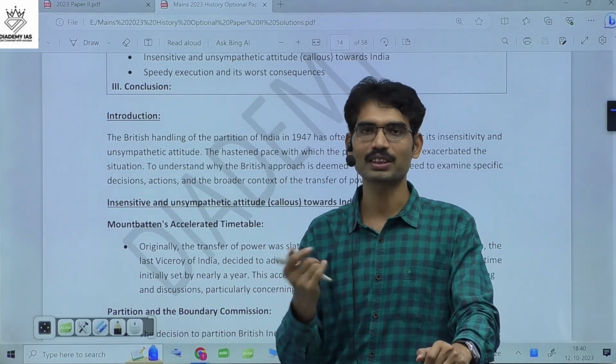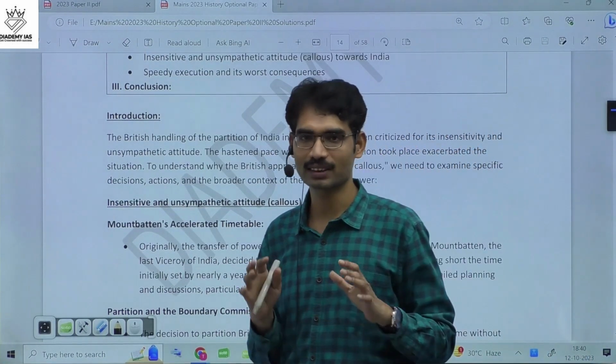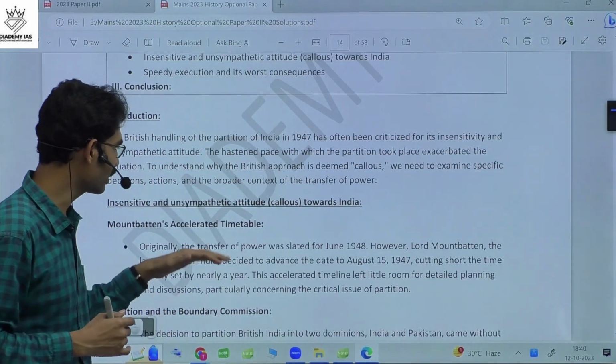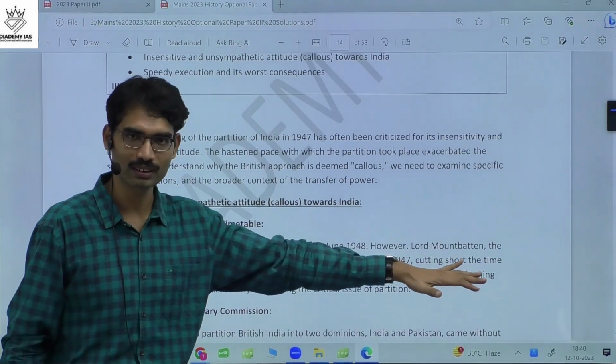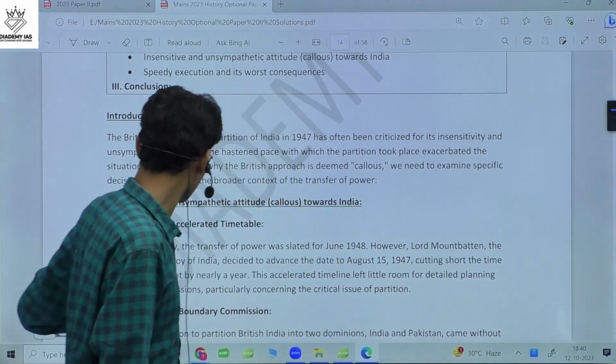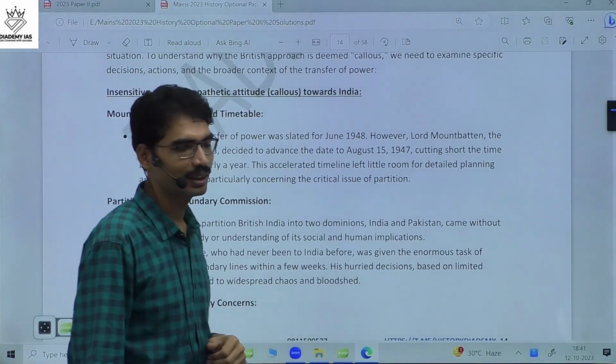Now we have to substantiate on what basis we are saying that the British were insensitive. On what basis do we say the British did not have any sympathetic attitude towards India in dealing with the partition and transfer of power? Mountbatten's accelerated timetable.